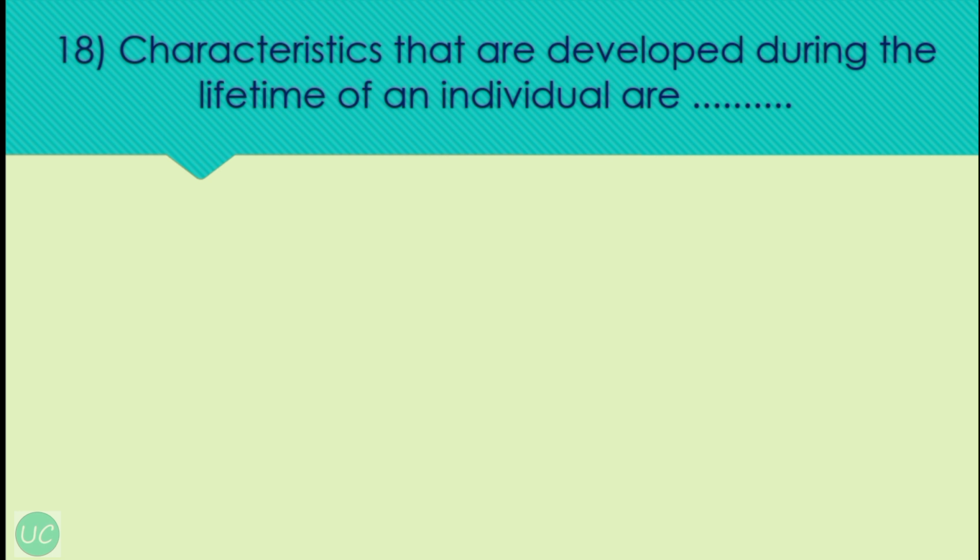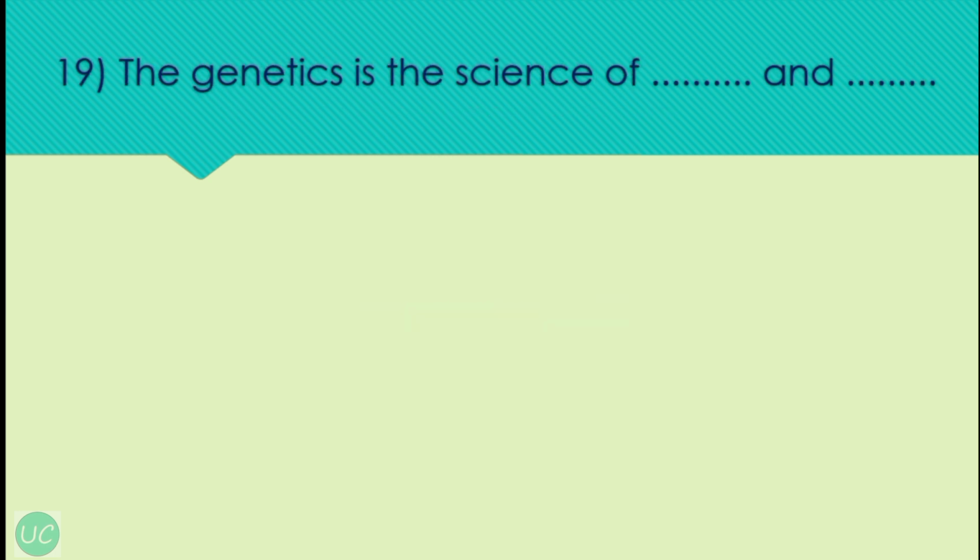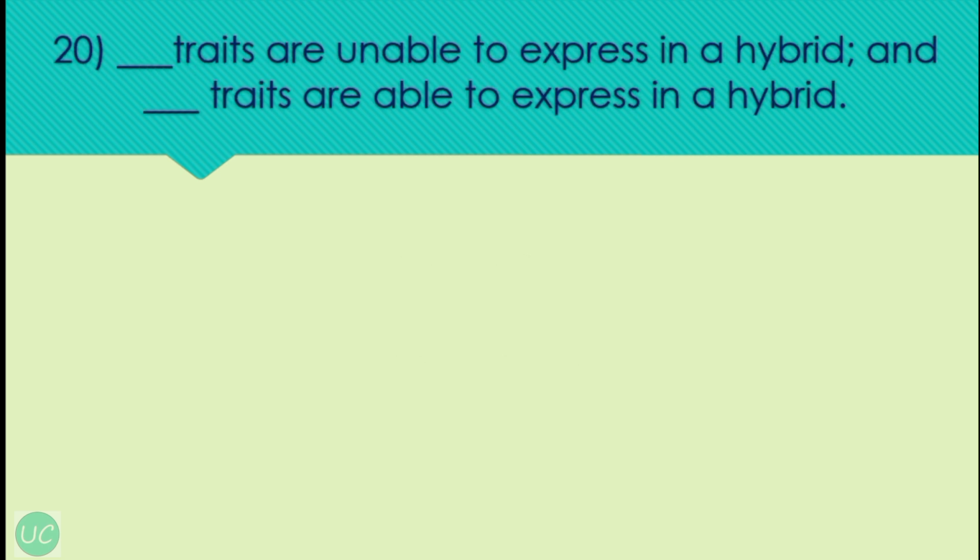Next, characteristics that are developed during the lifetime of an individual are. So the answer is acquired trait. Next, the genetics is the science of dash and dash. So the answer is heredity and variations. Genetics is the science of heredity and variations. Last question, dash traits are unable to express in a hybrid and dash traits are able to express in a hybrid. So the correct answer is recessive and dominant. Recessive traits are unable to express in a hybrid and dominant traits are able to express in a hybrid.